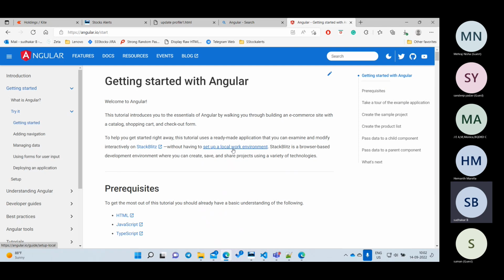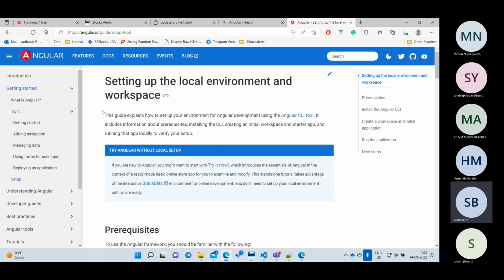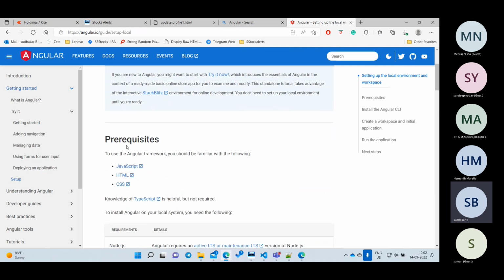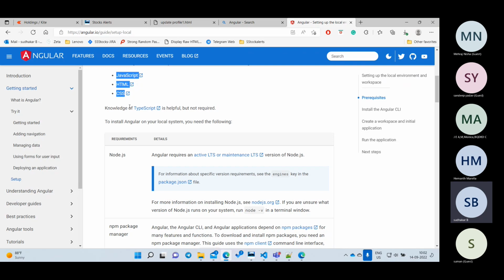There is a link called Setup with the local environment. I am clicking here, and here are the prerequisites they are asking for: JavaScript, HTML, CSS. If you don't know these, please go and read them and come back. That's what they're saying. We already know these three things, right? Now, in Angular we are going to write in TypeScript. We are not going to write in JavaScript, we are going to write in TypeScript. Both are the same, there are only small differences, but we are going to cover them. So in Angular we are going to write in TypeScript, not in JavaScript.